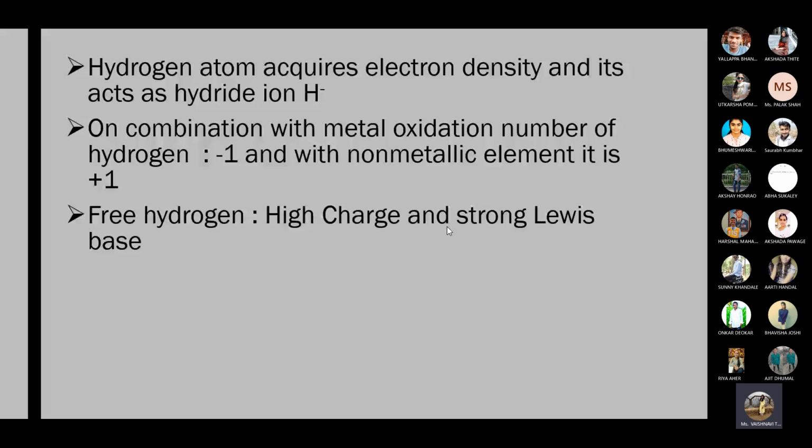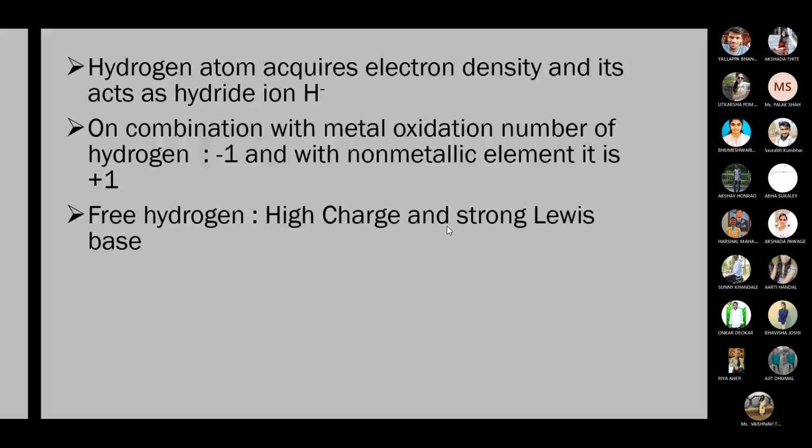According to the Lewis acid base theory, a Lewis acid is the species which accepts a pair of electrons. An electron pair acceptor is called a Lewis acid, and electron pair donors are called Lewis bases. So free hydrogen acts as a strong Lewis base, which means the free hydrogen species is able to donate electrons. That's why it is called a strong Lewis base.